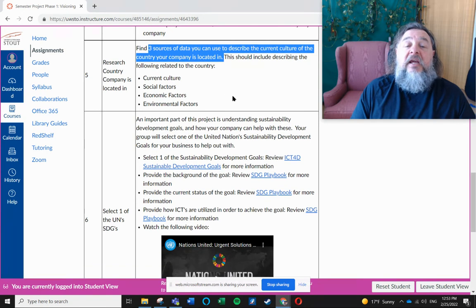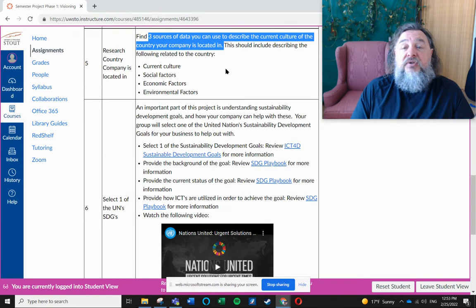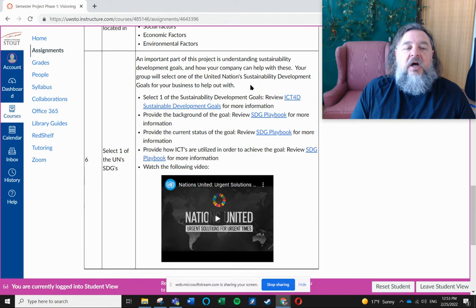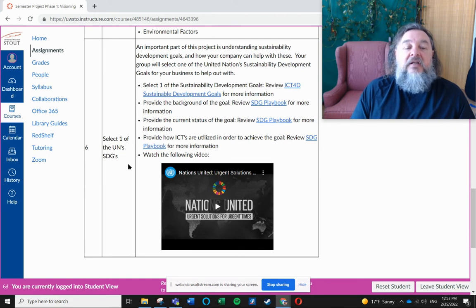And you need to be finding sources that can talk about the current culture, social factors, economic factors, and environmental factors that are going to come into play with your company. And you'll learn more about that as you're doing the research. And then another important part is you're going to select one of the United Nations Sustainable Development Goals. So you need to go through all of this information to get an understanding of the Sustainable Development Goals. You need to watch this video as part of that process.